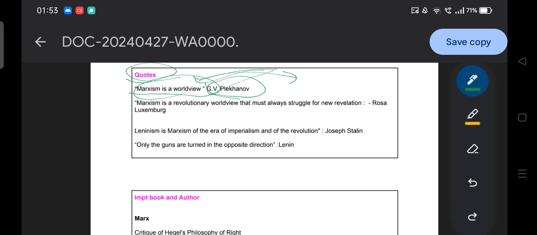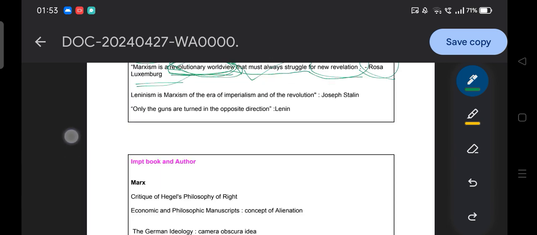Then moving to the next statement: Marxism is a revolutionary worldview that must always struggle for new revolution, argued by Rosa Luxemburg. So Rosa Luxemburg highlights that Marxism is a revolutionary worldview. You just need to catch the keywords: revolutionary worldview, Rosa Luxemburg; worldview, Plekhanov.